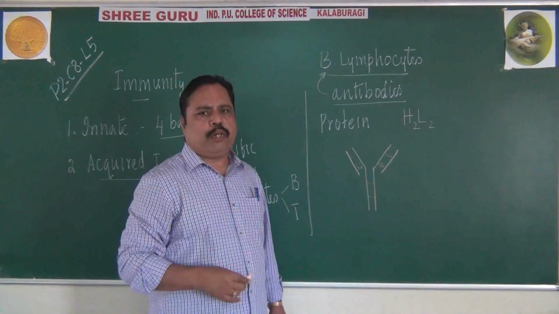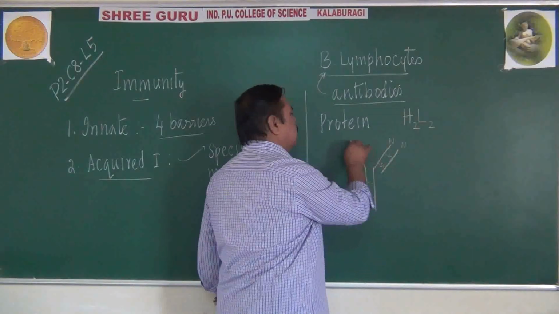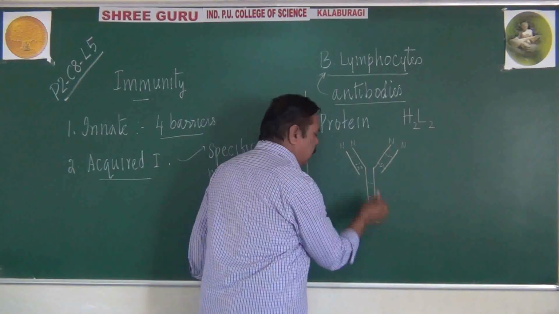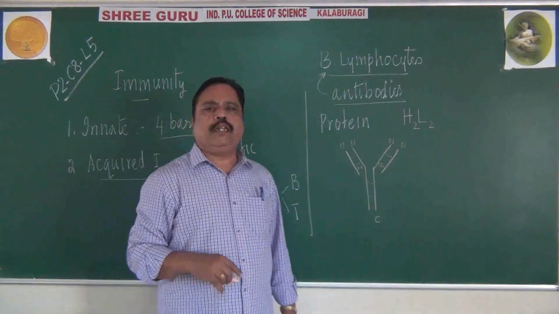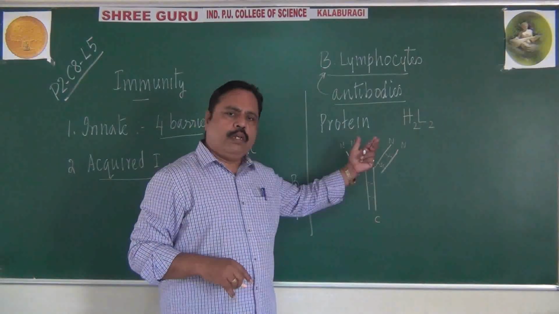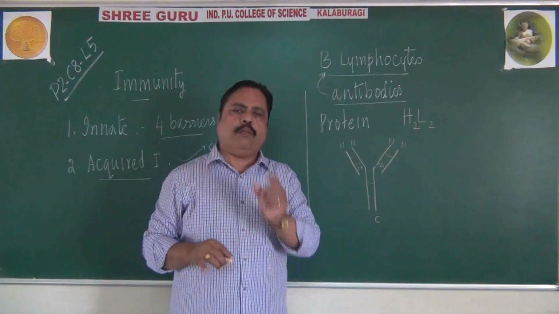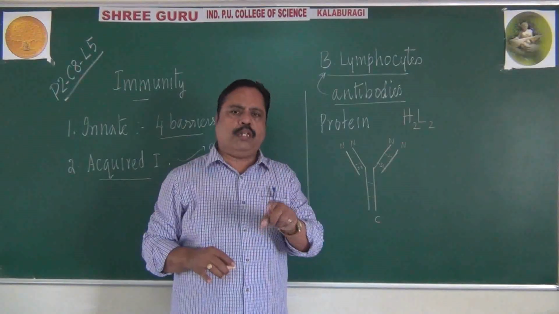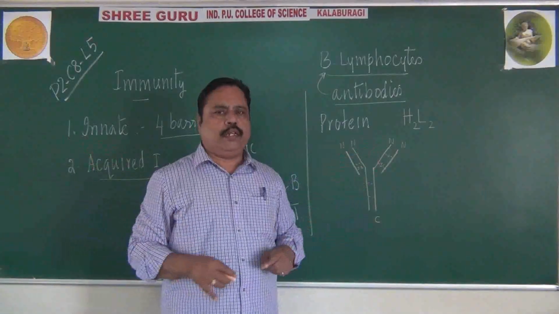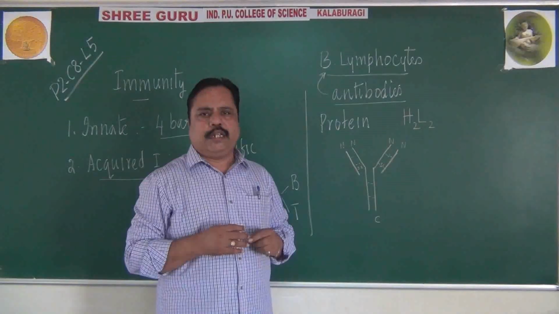At one end of the polypeptide chain, the nitrogen or amino group will be present, which is called the amino end. The other end will contain the acidic group, otherwise called the C-terminal. So in any polypeptide chain, there will be one N-terminal and one C-terminal, because the polypeptide is made up of amino acids. Each amino acid contains one amino group and one acidic group, so they are just like polarity. In an antibody also, there will be an N-terminal and a C-terminal.